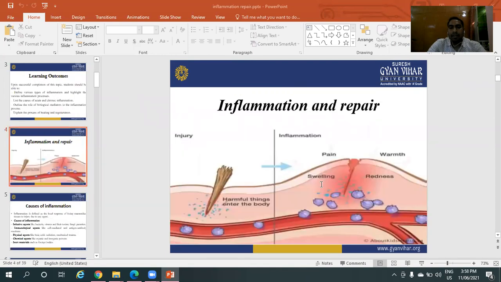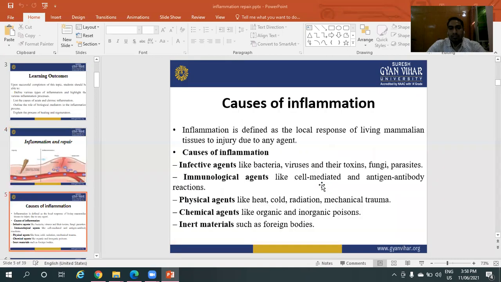inflammation and repair. Injury is a harmful thing that enters the body and causes injury. Symptoms of inflammations: pain, warmth, swelling, redness. First of all, injury occurs and then it causes inflammations.